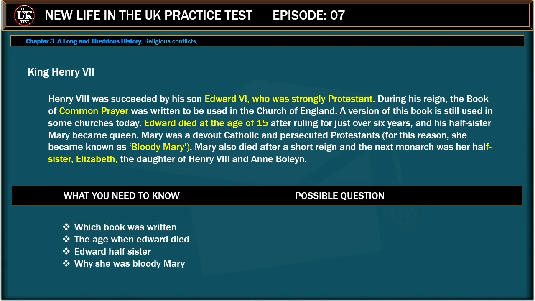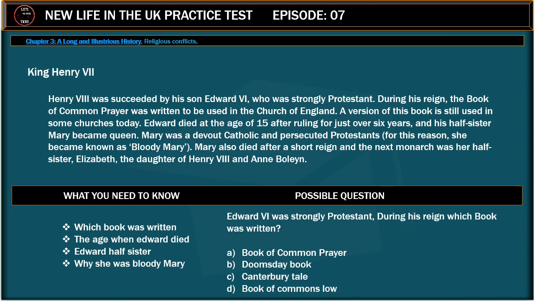Who was Protestant? Which book was written? The age when Edward died. Edward's half-sister. Why she was Bloody Mary. Possible questions. Edward VI was strongly Protestant. During his reign, which book was written? Book of Common Prayer, Doomsday Book, Canterbury Tale, Book of Commons Law. Correct answer is Book of Common Prayer.